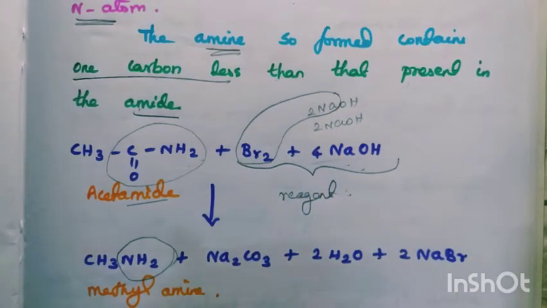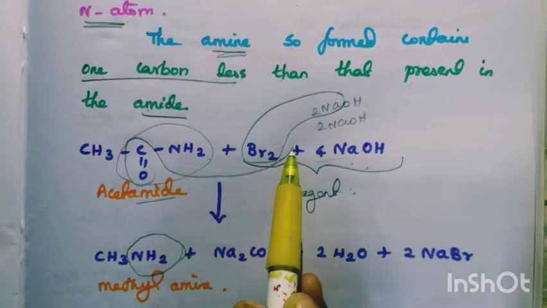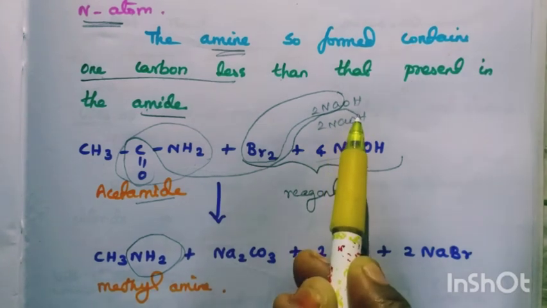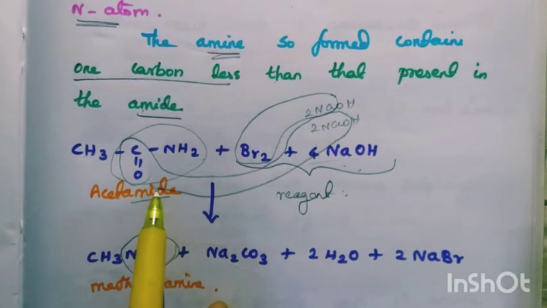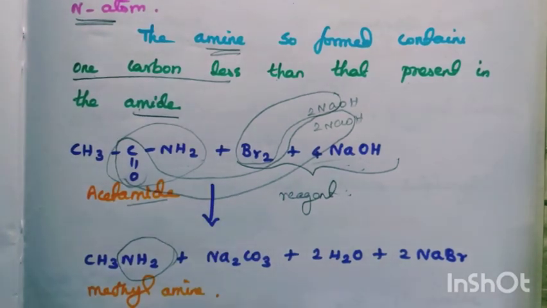Remaining here is one CO, here Na2, here 2 oxygen, 2 plus 1, 3. So Na2CO3 goes out.